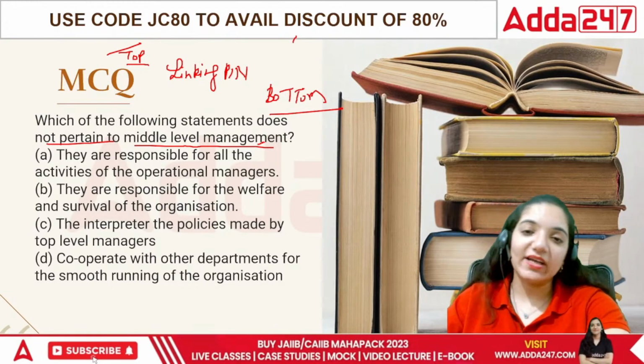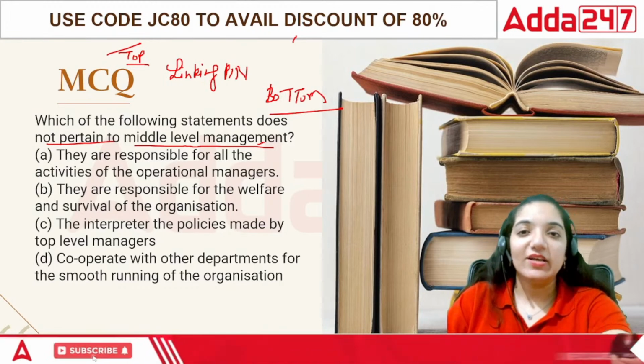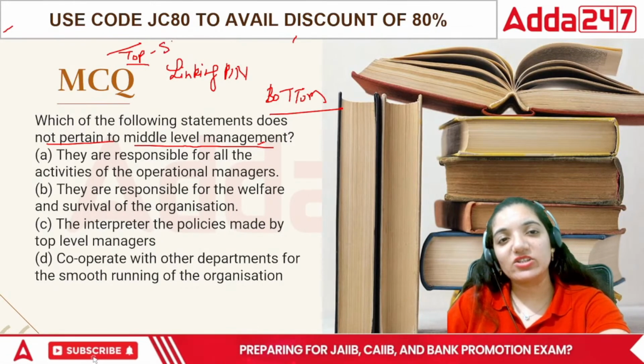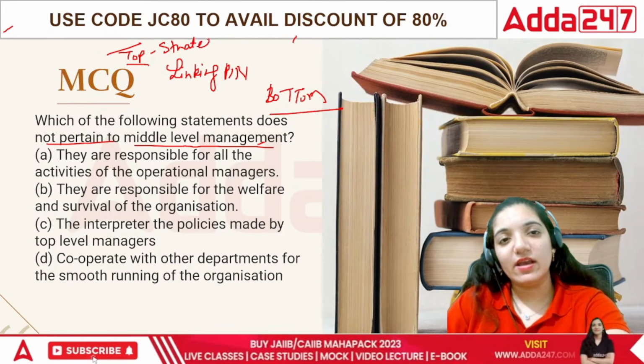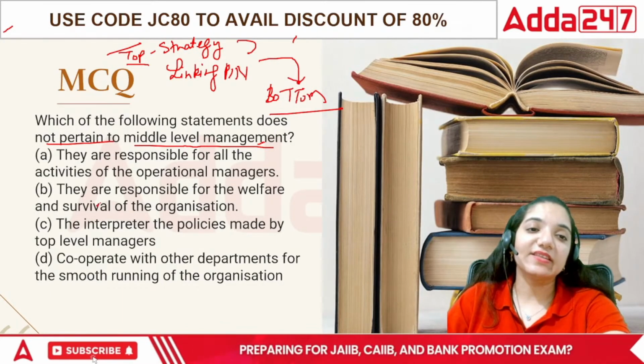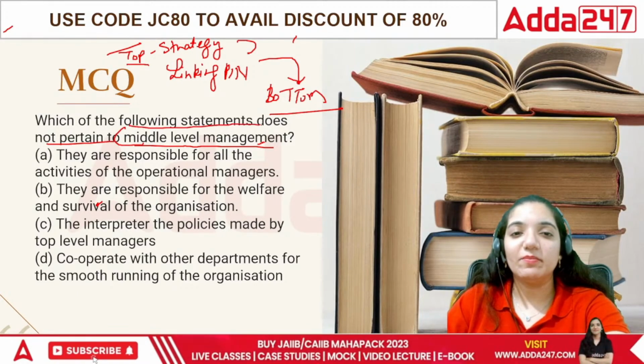So they connect the top level to the bottom level. Whenever the top level makes a strategy, that strategy has to be broken down and explained to the bottom level. That is done by the middle level management.